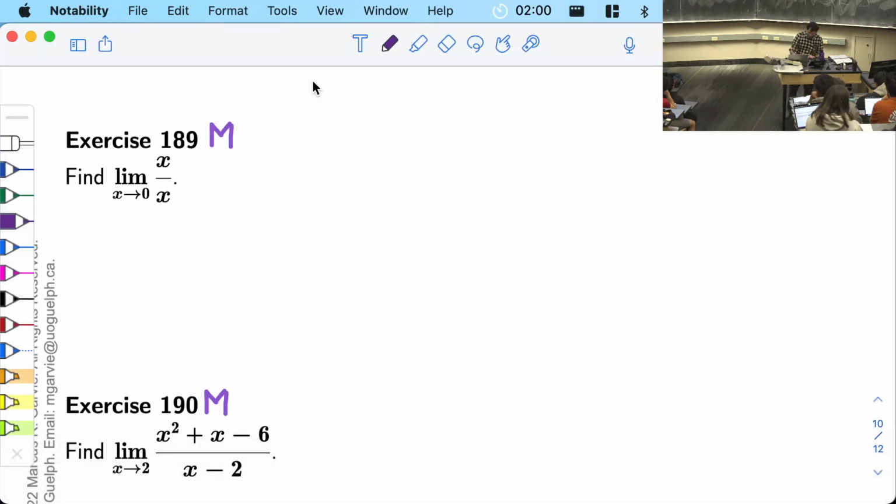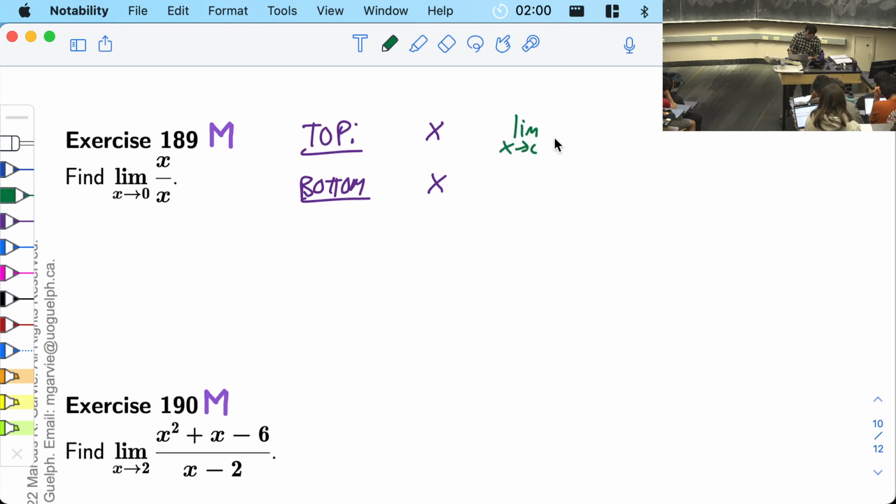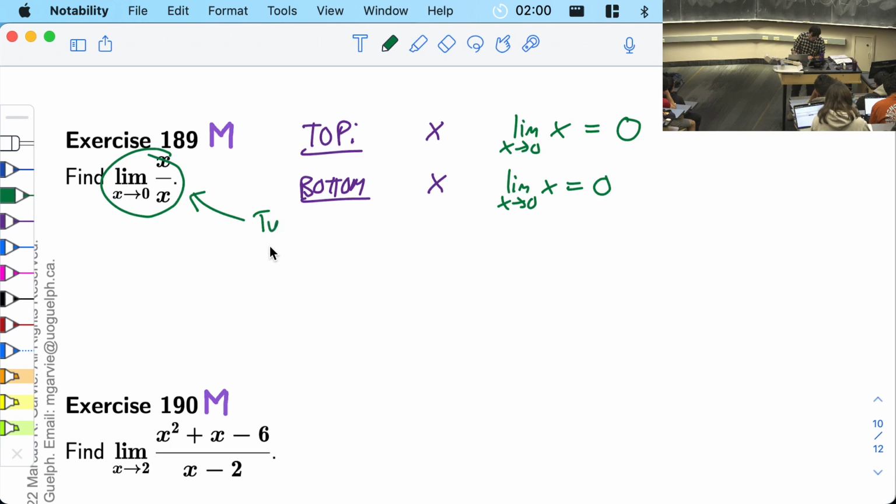So the first thing to notice is that the top is the function x, and the bottom is the function x. And so it's true that the limit of the top, as x goes to 0, is 0, and the limit of the bottom is also 0. So in some sense, this is a type 0 over 0 problem, because the top is going to 0 and the bottom is going to 0 if you look at it in the sort of obvious way.